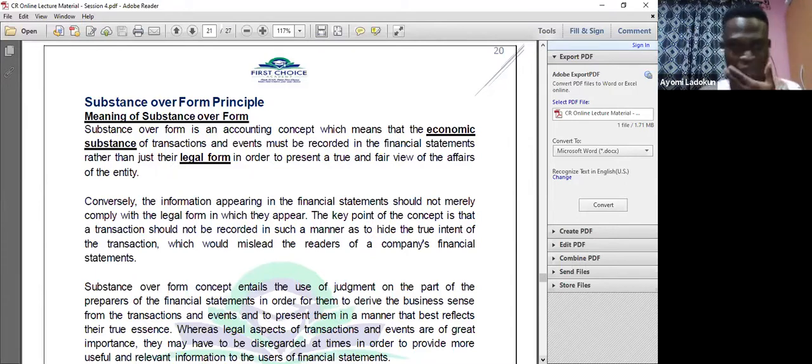Okay, so let's continue. We still have about 30 minutes, so let's deal with substance over form, so we know we are dealing with some other thing in the next class. What do you mean by substance over form?